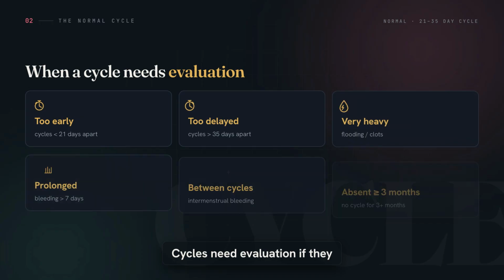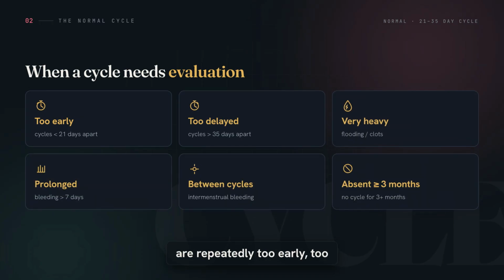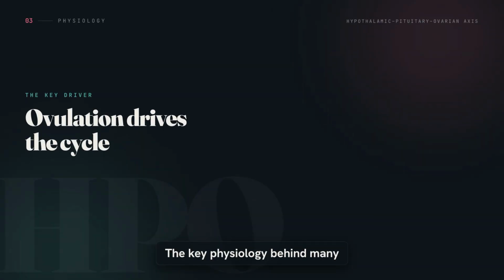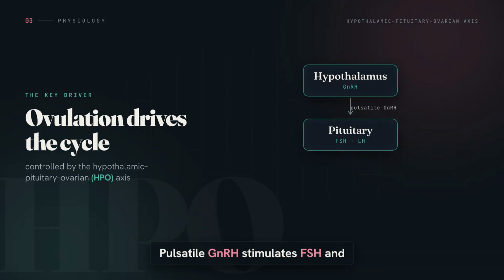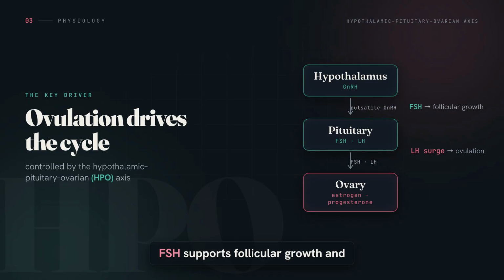Periods need evaluation if they are repeatedly too early, too delayed, very heavy, prolonged, occur between cycles, or stop for 3 months. The key physiology behind many irregular cycles is ovulation. The menstrual cycle is controlled by the hypothalamic pituitary ovarian axis. Pulsatile GnRH stimulates FSH and LH release. FSH supports follicular growth and the LH surge triggers ovulation.